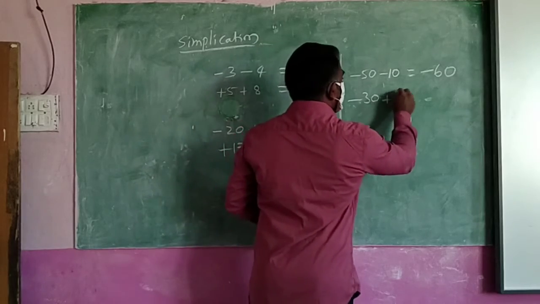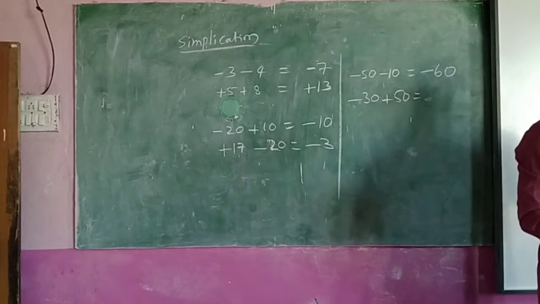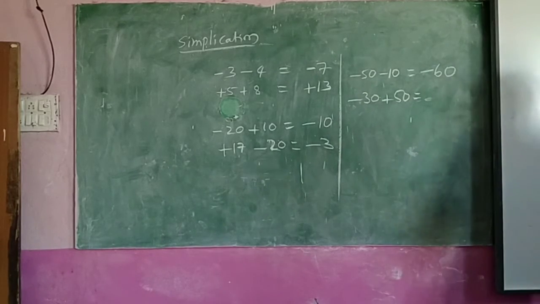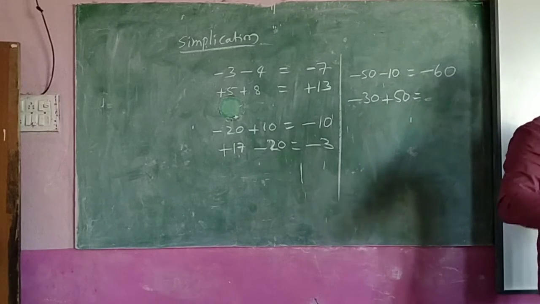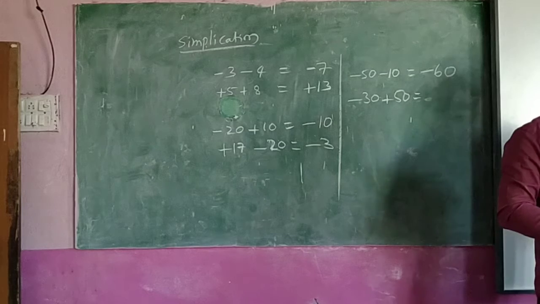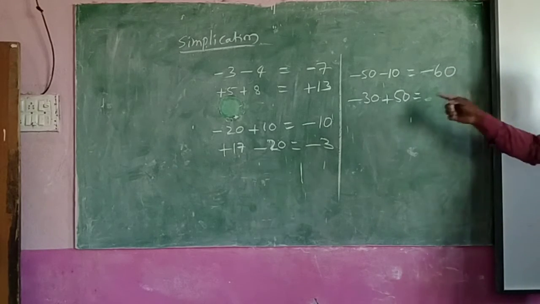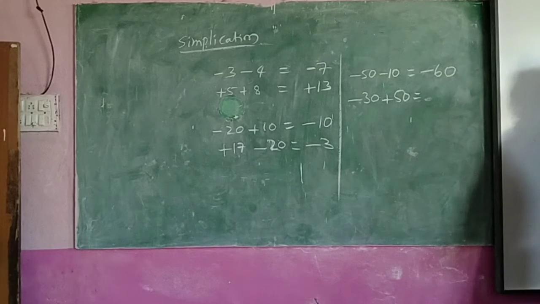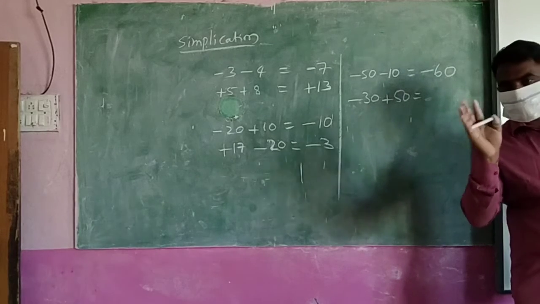Minus 30 plus 50. Down, up means different directions are there. Then what should you find, total or difference? You have to find the difference. Different means you find the difference. How much is the difference between 50 and 30? The difference is 20, no?